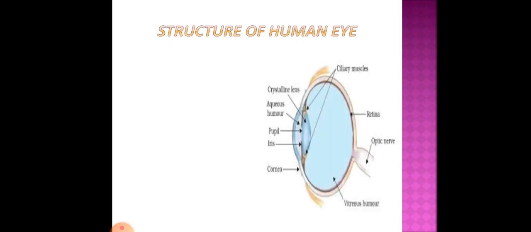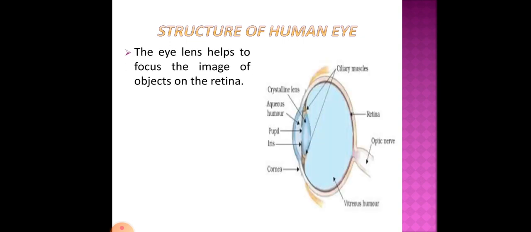Now the next structure is the eye lens, the crystalline lens. Follow that pink line. This eye lens helps to form a focused image of objects on the retina. So this eye lens focuses images on the retina.